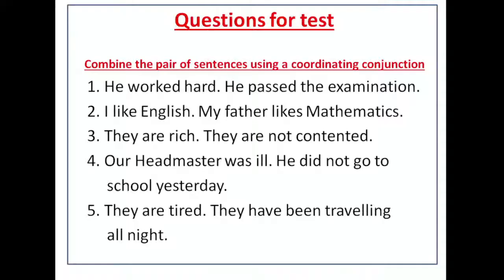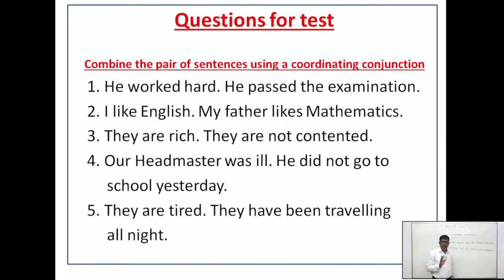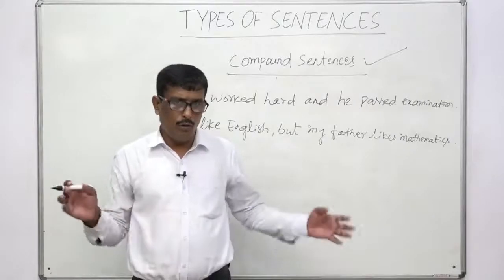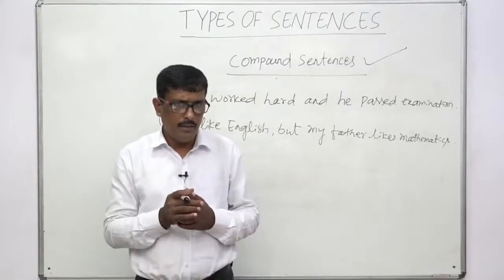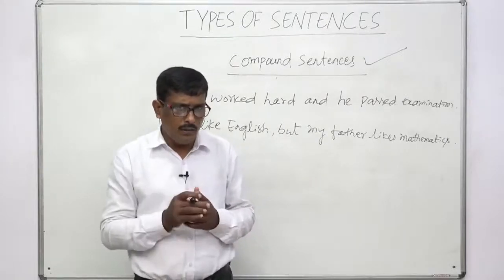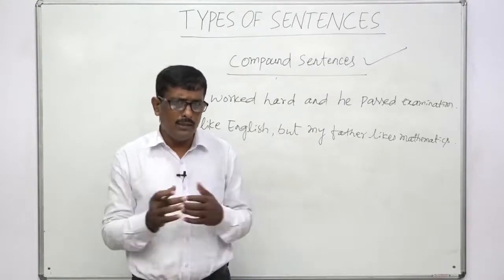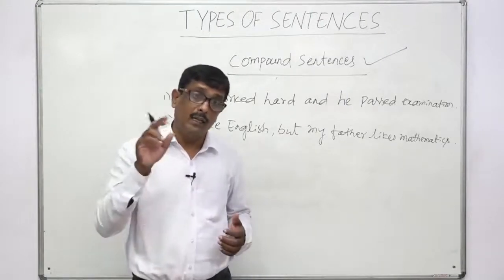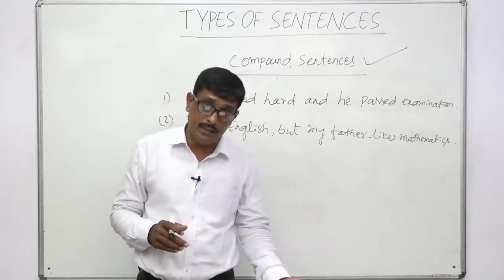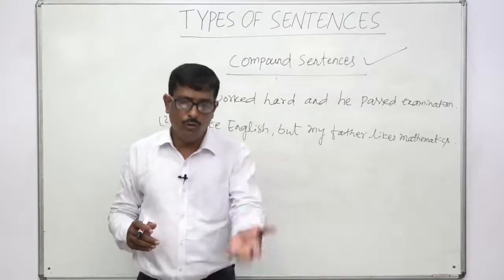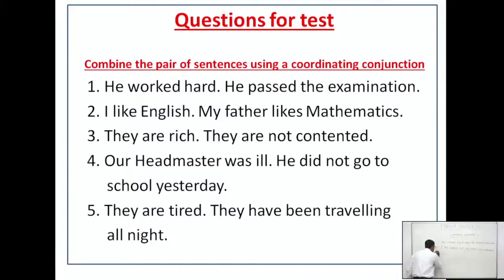Okay. Next, they are rich, they are not contented. Will you combine the pair of sentences by using a coordinating conjunction? Very good. Yes. How can we combine the sentences? By using either yet or nevertheless or but. So, we will combine the sentences.